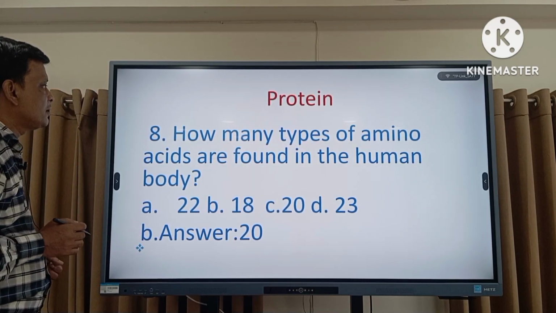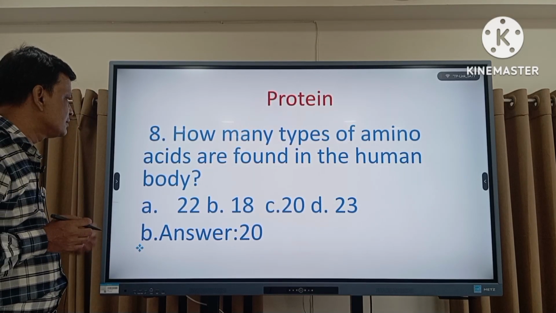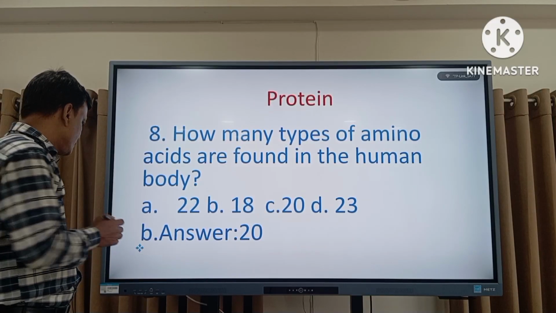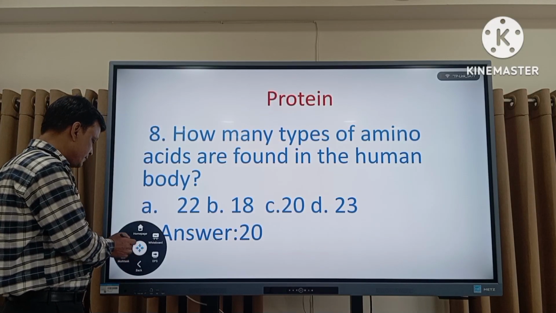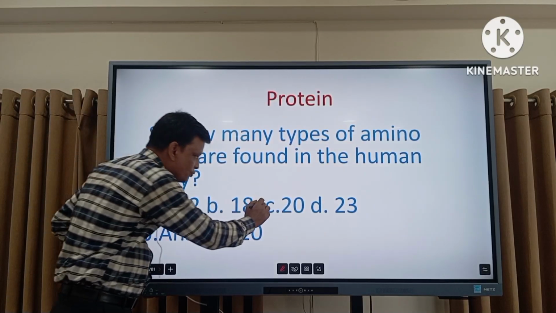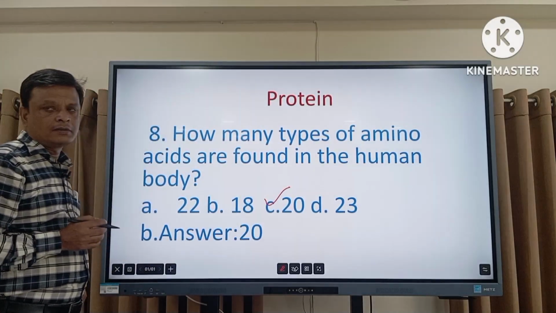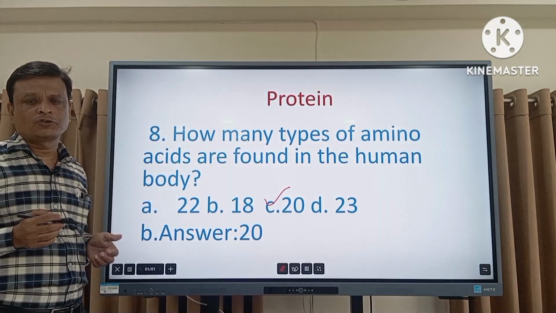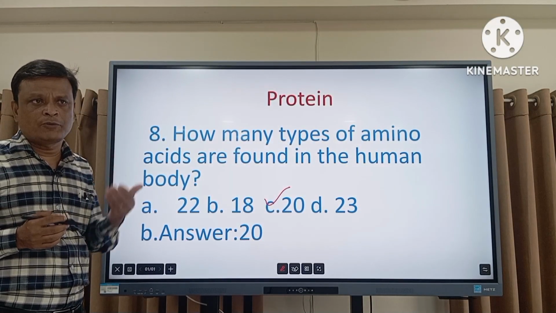Now question number 8, how many types of amino acids are found in the human body? The right answer is 20. If we eat protein food, all the proteins are converted into 20 amino acids in our body.